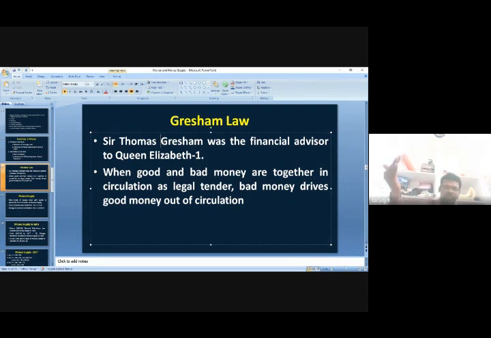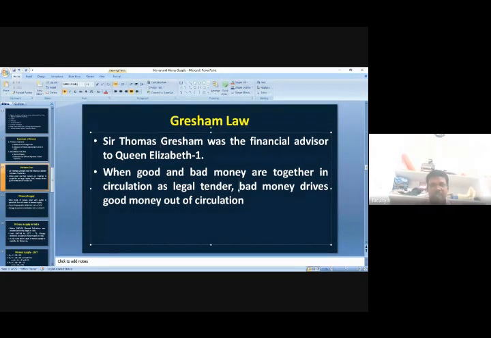After the observation, this committee gave one statement. That statement became popularly known as Gresham's principle or Gresham's law, after his name.